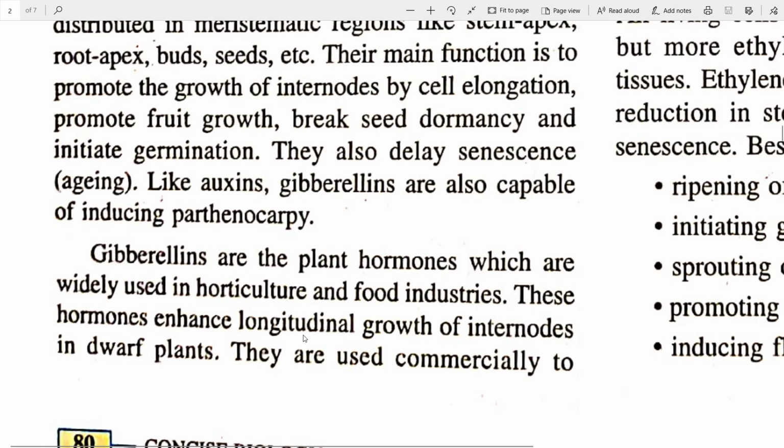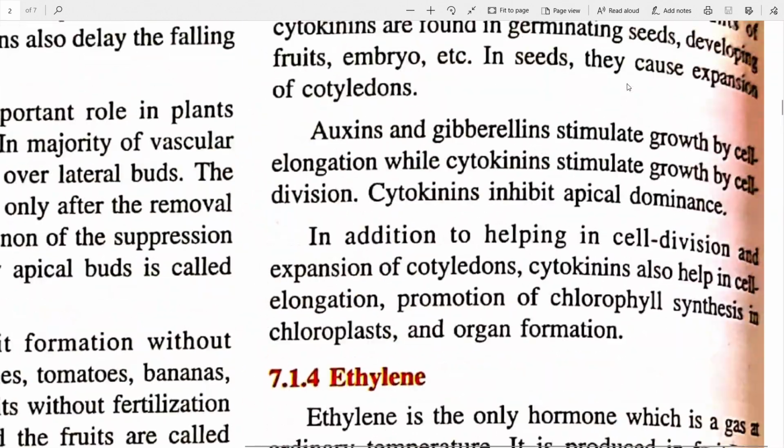These hormones enhance the longitudinal growth of the internodes in dwarf plants. So the dwarf plants are very short. From the internodes, if cell elongation occurs, it grows vertically, or as it is said, longitudinally. So the height increases. They are used commercially to